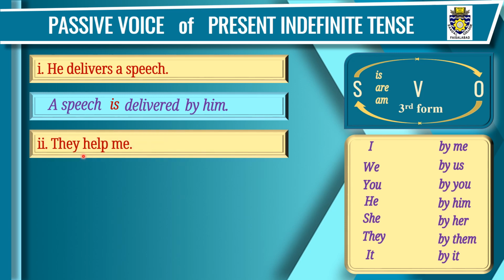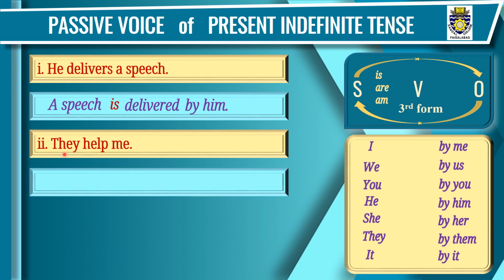Sentence number 2. They help me. They is subject, help is verb, me is object. We will follow all those 4 rules. Object will take the place of subject is step number 1. We will use me in place of they. As I changes by me, here me will become the subjective. So I will be written here.